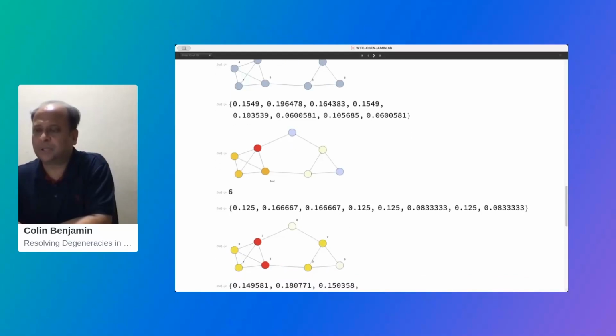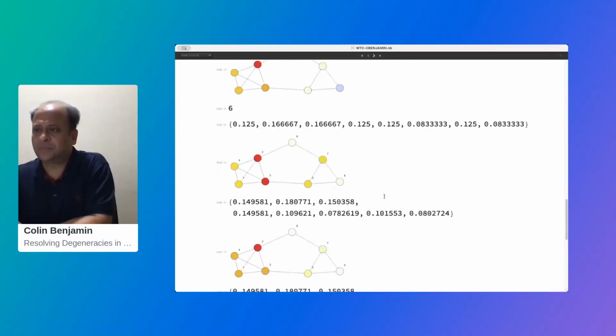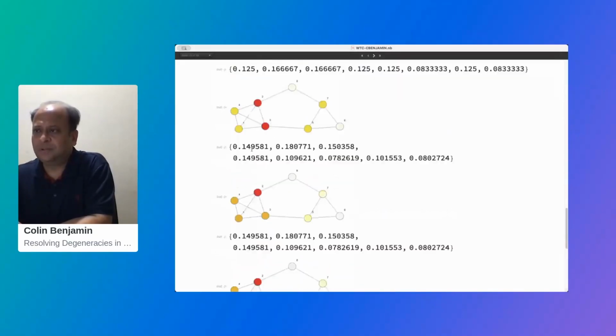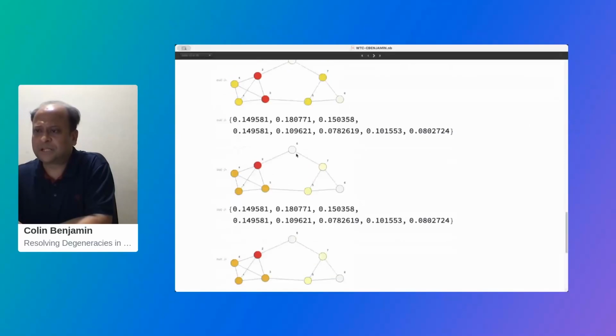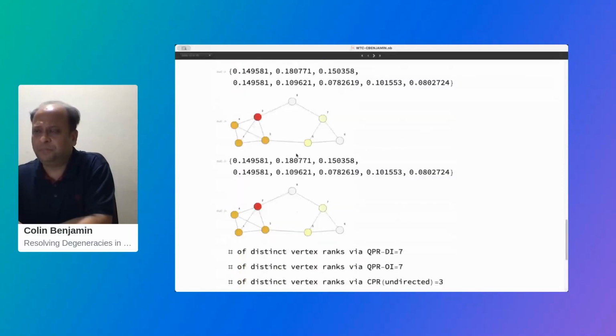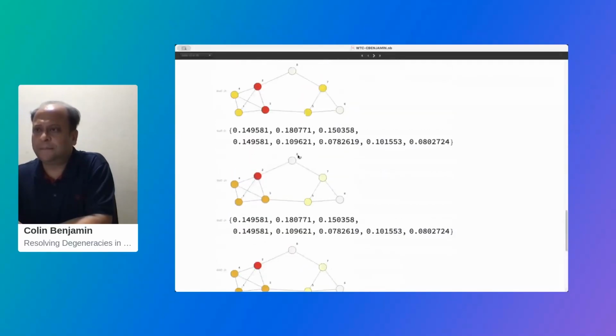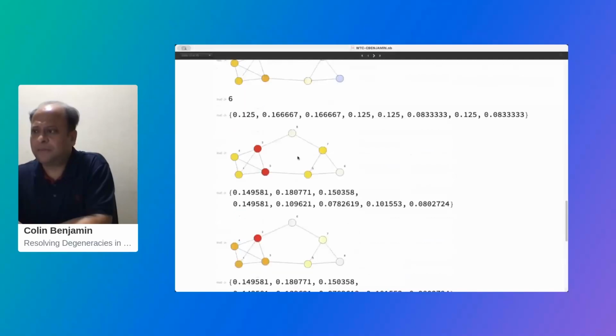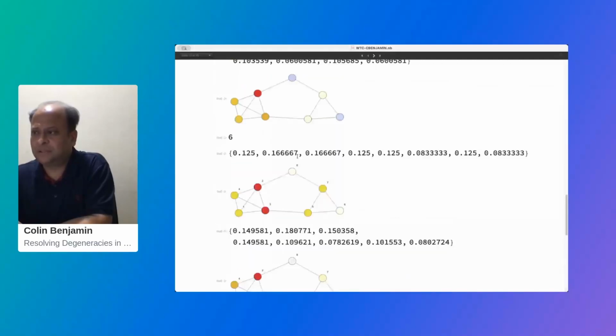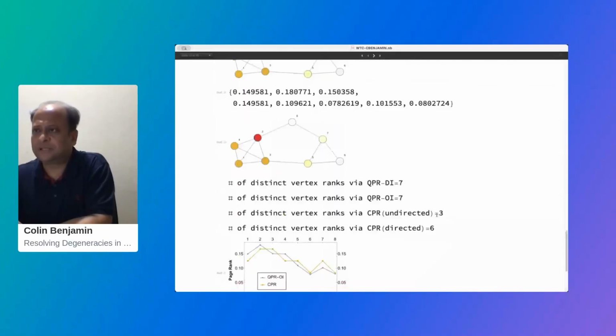This is the directed one, which has a distinct count of 6. When we go to the undirected one, the classical PageRank performs much more poorly, and we have only 3 here. So there are only 3 vertices which have distinct ranks. The rest are all